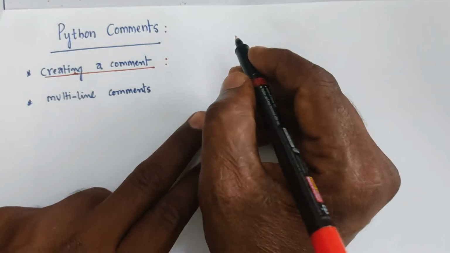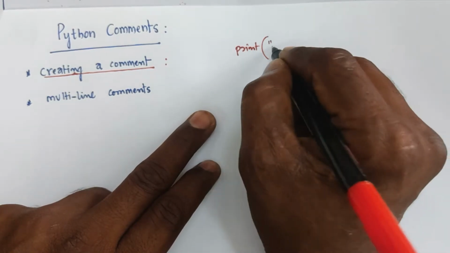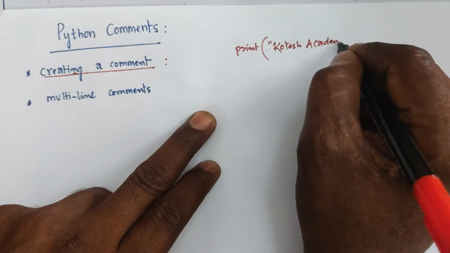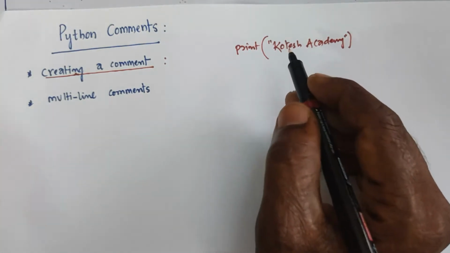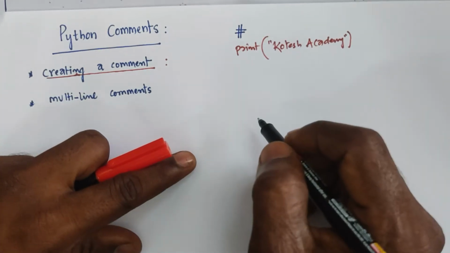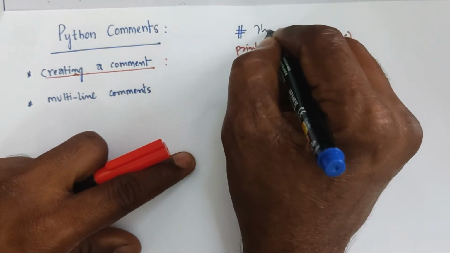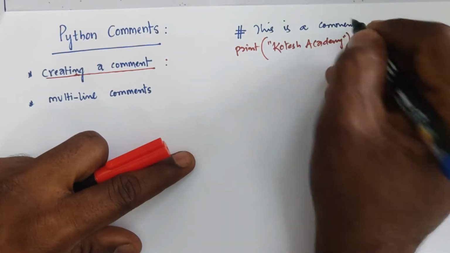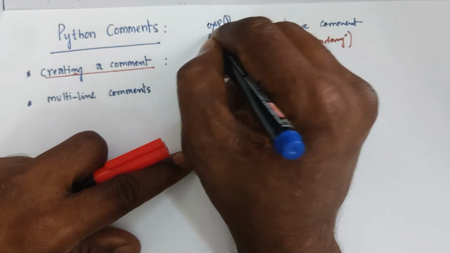For example, now I am writing print, and a description about this academy. What description are we using? You have to define it with the help of a hash. It starts with a hash, so simply this is a comment. That is the actual example, Example 1.